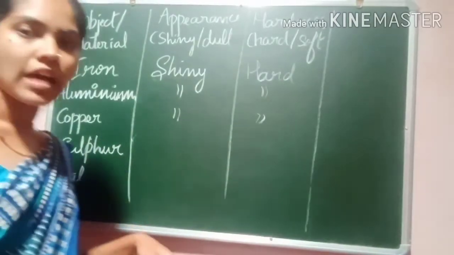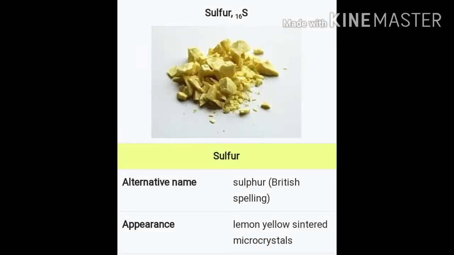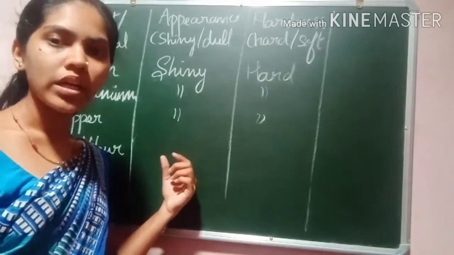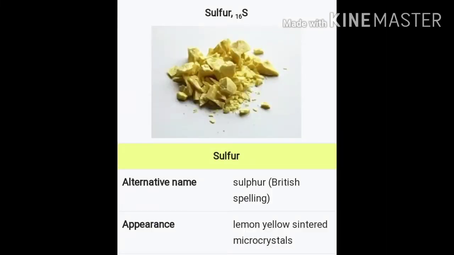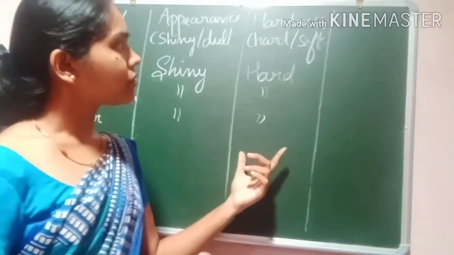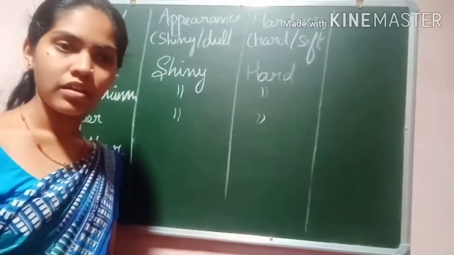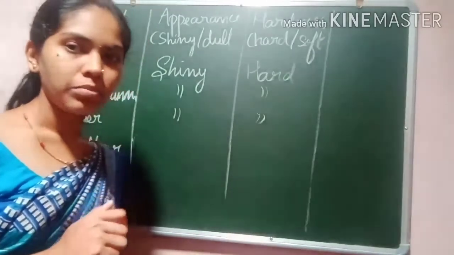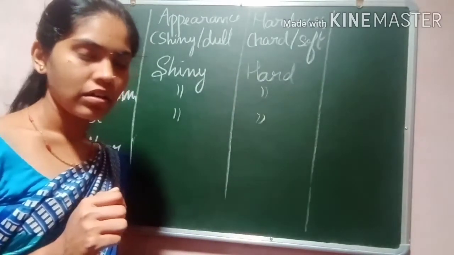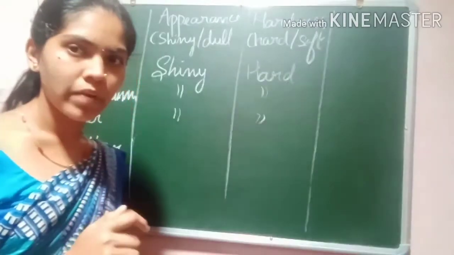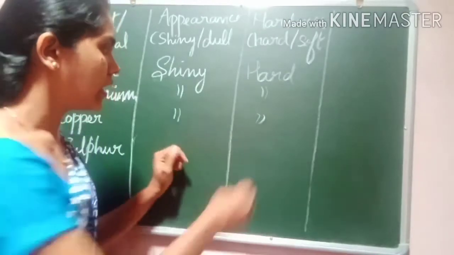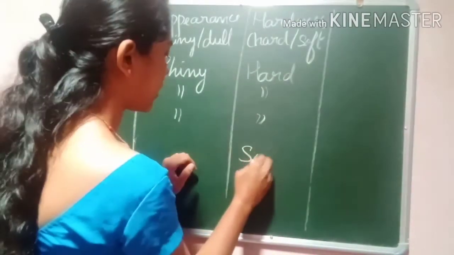The next one is sulfur. What is the color of the sulfur? Sulfur is lemon yellow in appearance. Then what about its hardness? Take a hammer and try to break it. You can easily break it using scissors or a knife. It is soft.